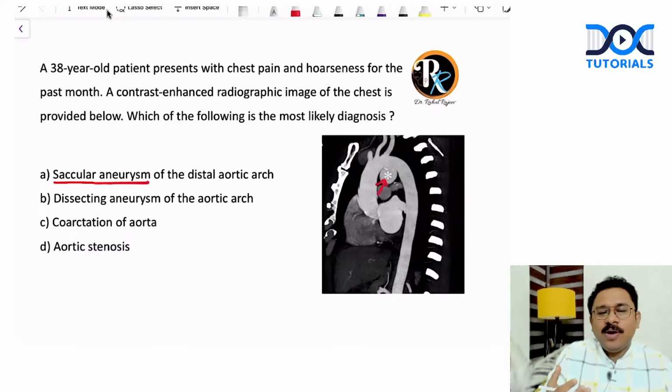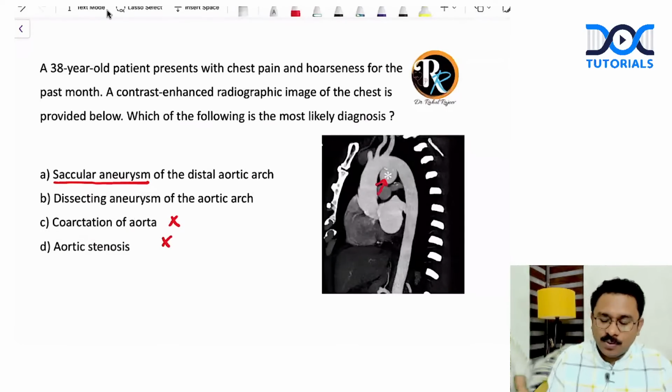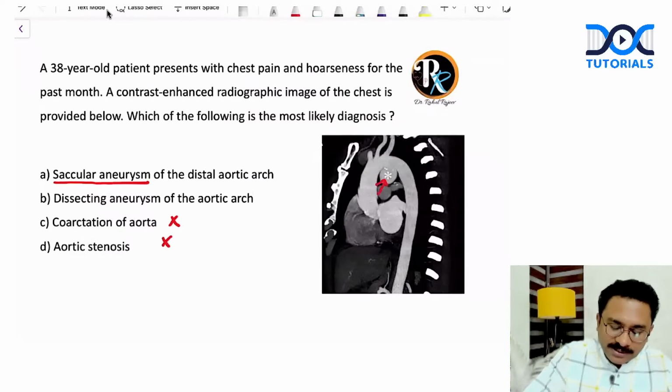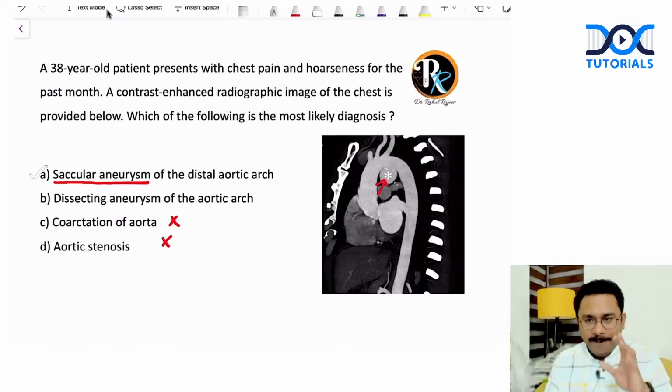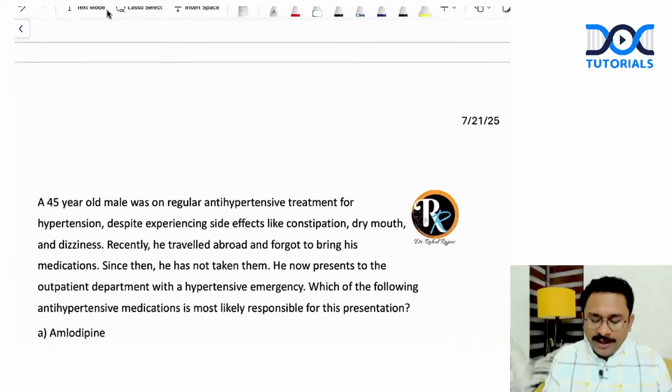I'm not seeing any evidence of a dissection. There is no stenosis, so it is not a coarctation of aorta, and it's not at all any sort of aortic stenosis as well. I am seeing an aneurysmal dilation that is involving the distal part of the aortic arch, and hence the answer for this question is option A. Right? Clear. Let's go to the next question.